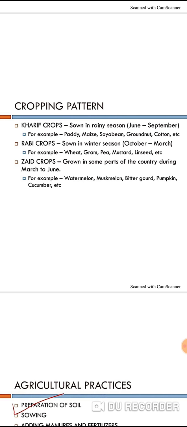The kharif crops are sown in the rainy season, from June to September, and examples are paddy, maize, soybean, groundnut and cotton. So usually kharif crops are sown in the rainy season, starting from June to September. Now it is May. After April and May, the next coming month is June, and from June 5th the monsoon will start. From June 5th up to September it will be there. So this is the rainy season.